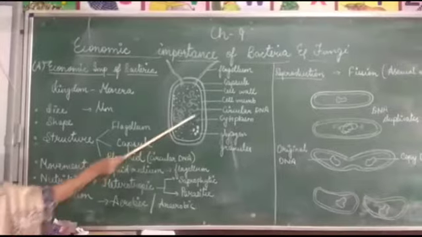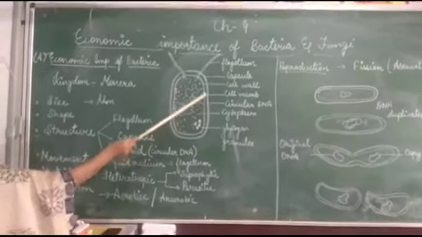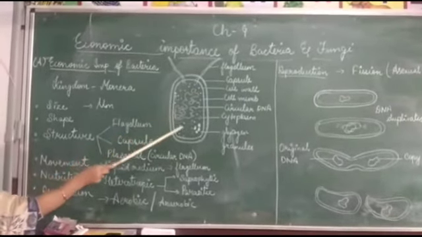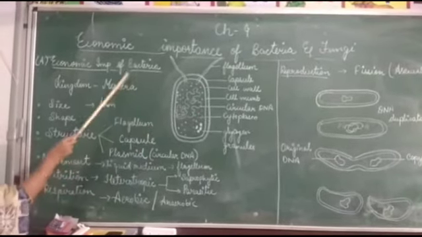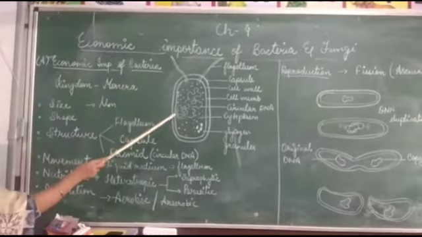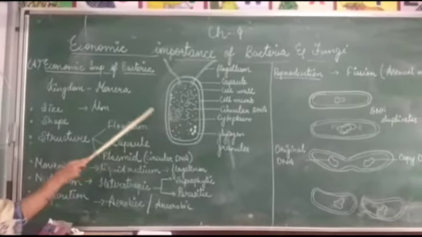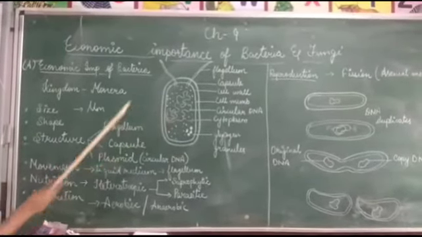Normally when you see a cell, you will see that all the genetic material is enclosed in the nucleus with a nuclear membrane covering. Whereas in prokaryotic bacteria, it is not having any nuclear membrane, the genetic material is completely scattered.